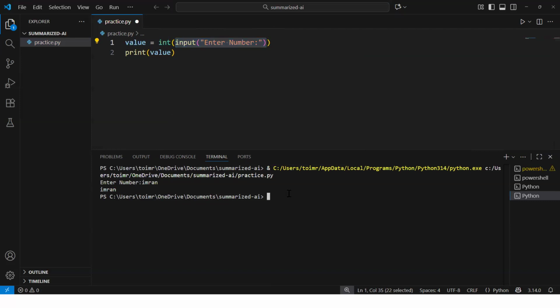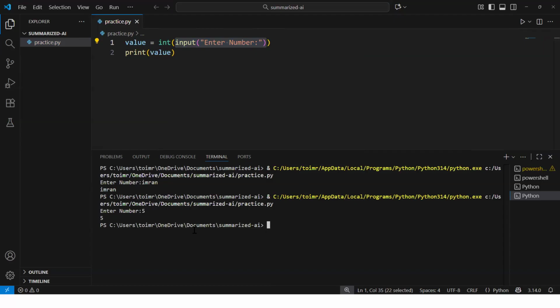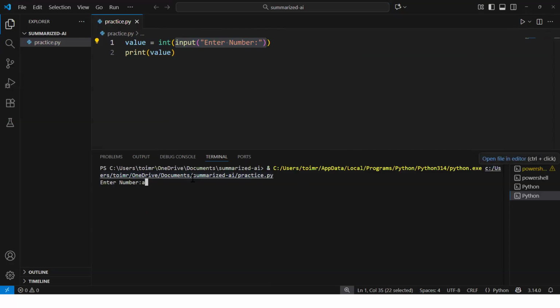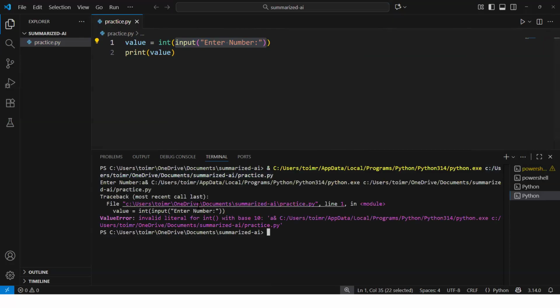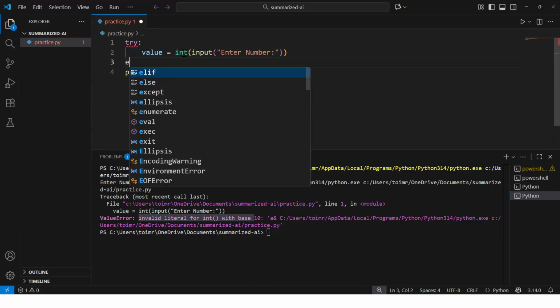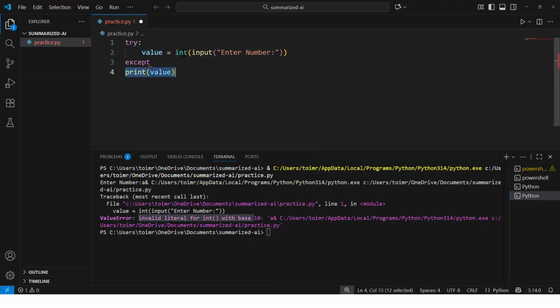So I will execute this particular code. I have given 5, it printed 5. Now again, if I try to execute the same code and in place of a number, I give anything else, like let me give a, it will throw a ValueError. It says invalid literal for int with base 10, which is not an int. That's what it is saying. Now to catch this particular scenario, we have one error type which says ValueError. So we will go here and say except, and let me get this inside.